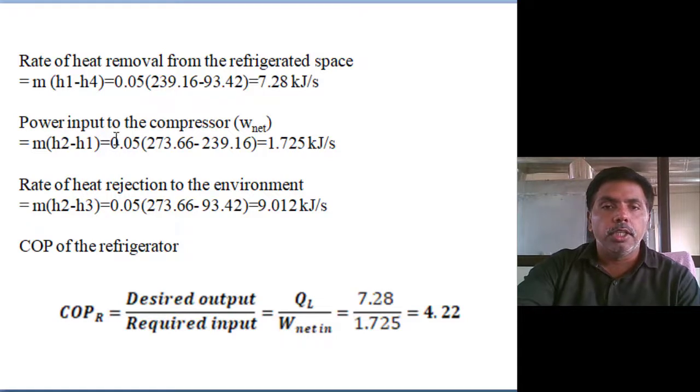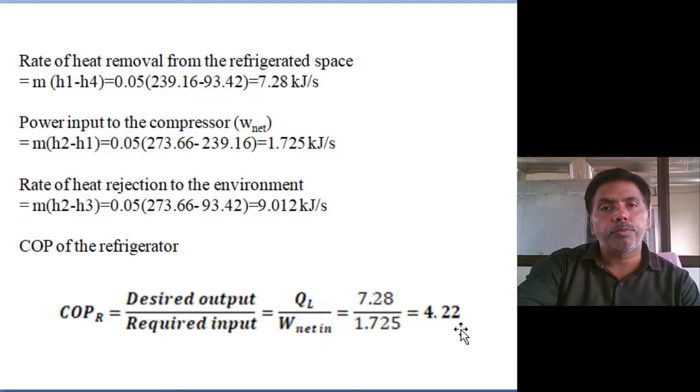Rate of power input to the compressor is 1.725. This one and this one we are rejecting at the condenser. So heat rejection of the condenser, H2 minus H3 times mass flow rate, we will get 9.012. Then the COP of refrigeration, desired effect 7.28 divided by the required input 1.725, the COP is 4.22.